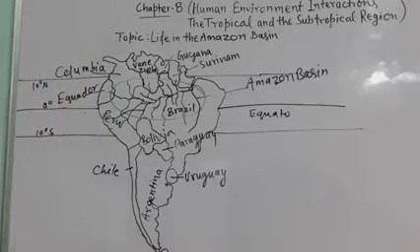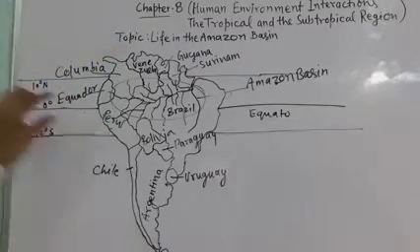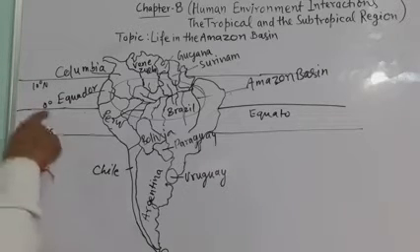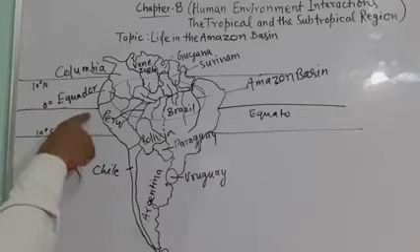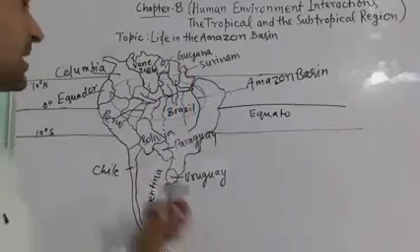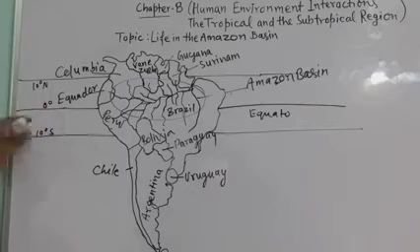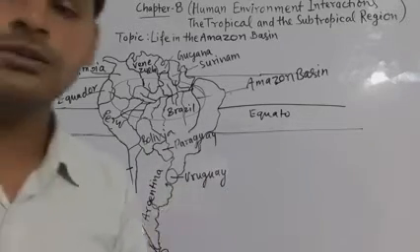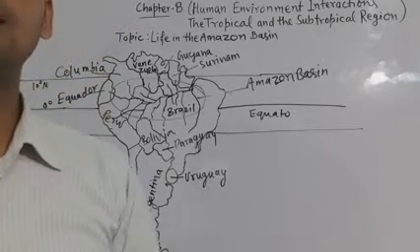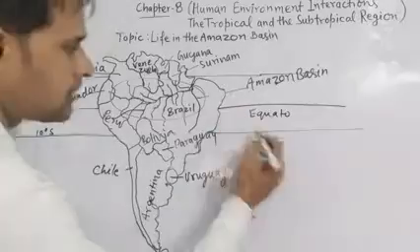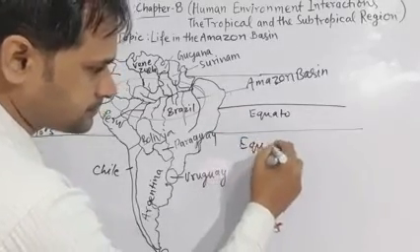Now you have to understand it lies between 10-degree north to 10-degree south. Suppose that it is equator. So this region is located 10-degree north to 10-degree south, and it is referred to the equatorial region. Means the whole part is called equatorial region.